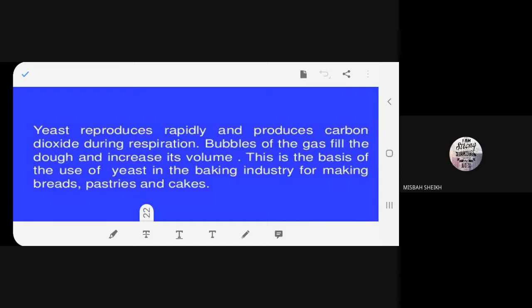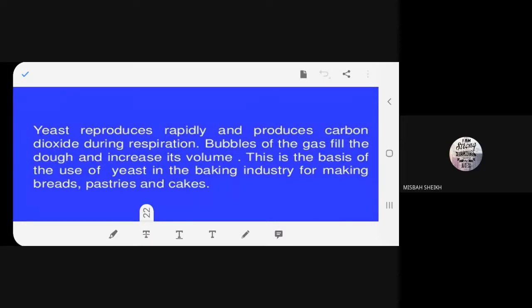Yeast produces carbon dioxide. No. Yeast reproduces and while doing so, it produces carbon dioxide. This is how you have to say. Okay, beta? Yes, ma'am. Okay. Then what happens, beta? So carbon dioxide spills. What happens? Yes, Misbah? Yeah, what happens next? So carbon dioxide spills. What happens next?